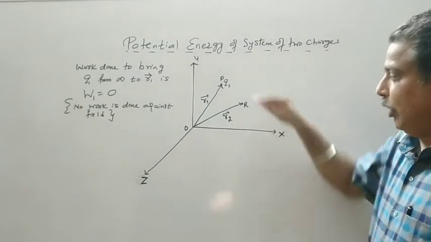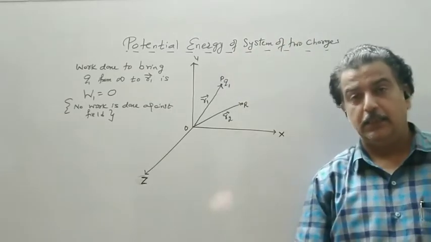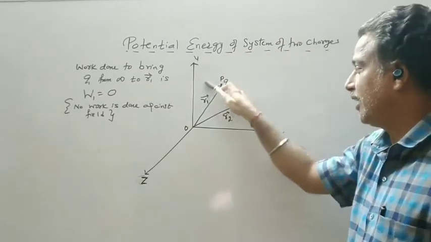Now when I keep this charge Q1 at point P, it will create an electric field around it.